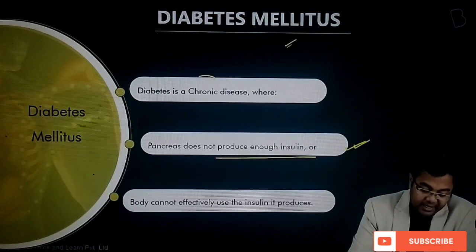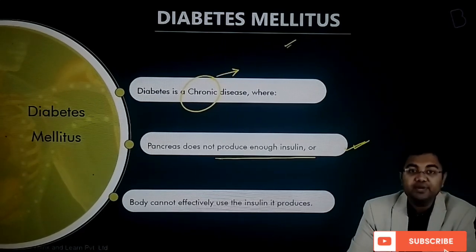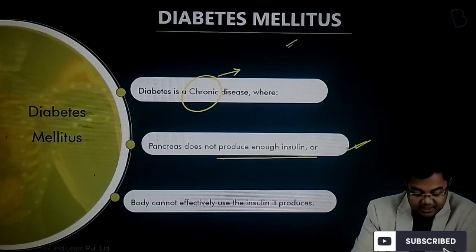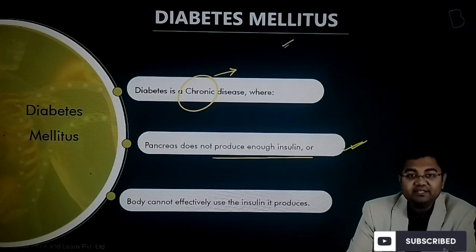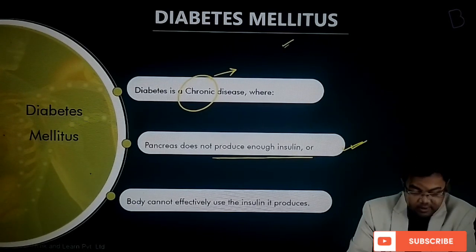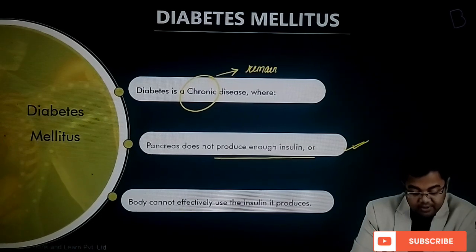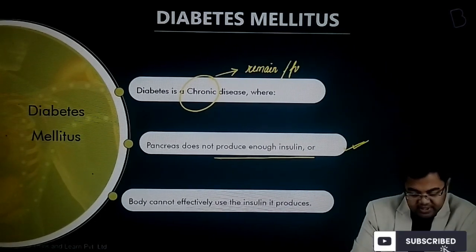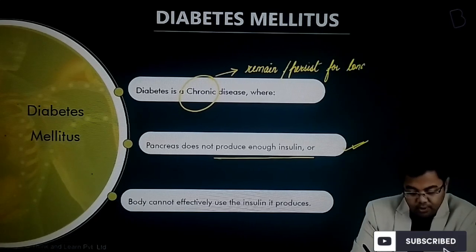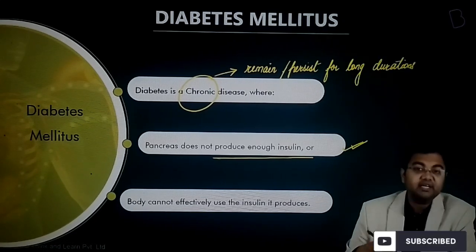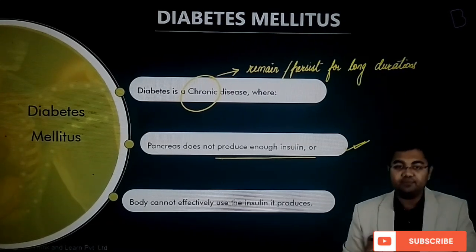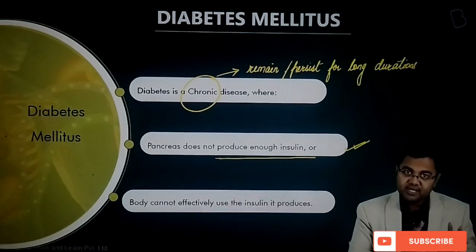Alright, and it is a kind of chronic disease. What is the meaning of a chronic disease? We had discussed this. Chronic is any disease that takes a long time to develop, that will remain or persist for long durations. Mostly we say that if it takes more than 6 months, then we can call it chronic.